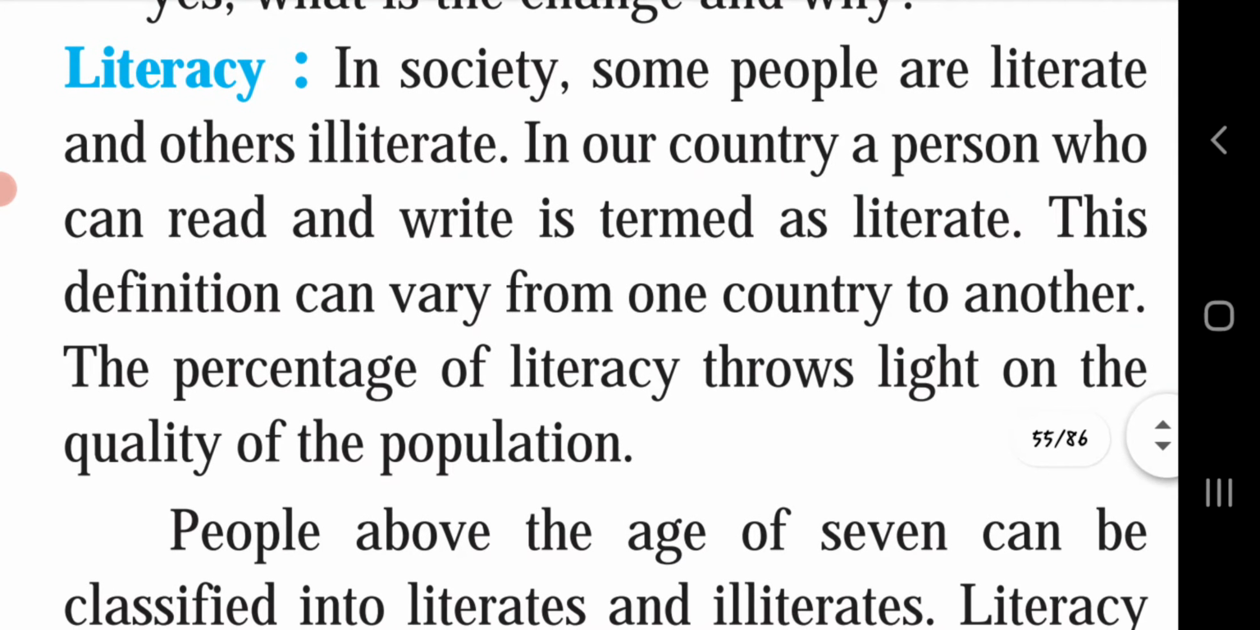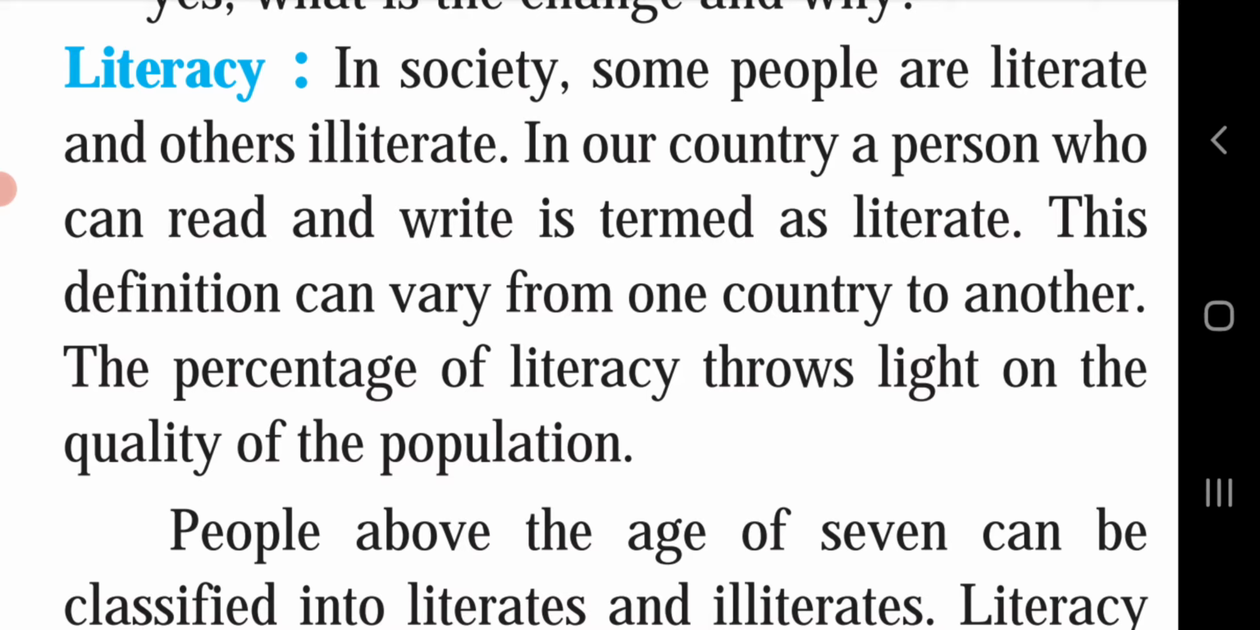Literacy. In society, some people are literate and others illiterate. In our country, a person who can read and write is termed as literate. What is the definition of literate? The person who is able to read and write is termed as literate. And the person who is unable to read and write will be known as illiterate. This definition can vary from one country to another.